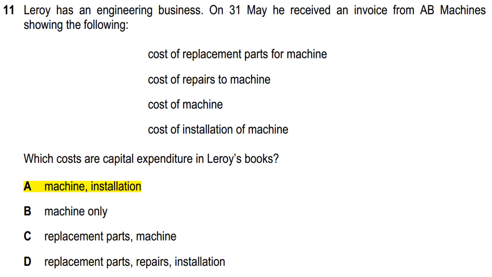These first two expenditures, replacement and repairs, are revenue expenditures, and the remaining two, cost of machine and cost of installation of machine, are capital expenditures. So A option is correct. Cost of machine and cost of installation is correct.